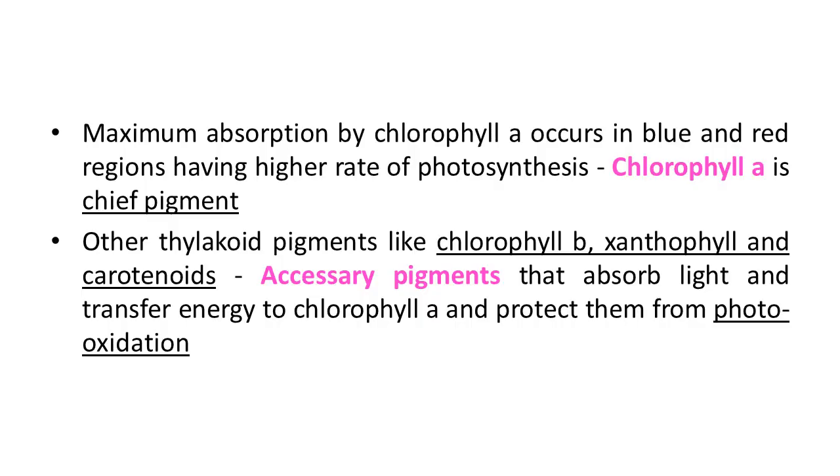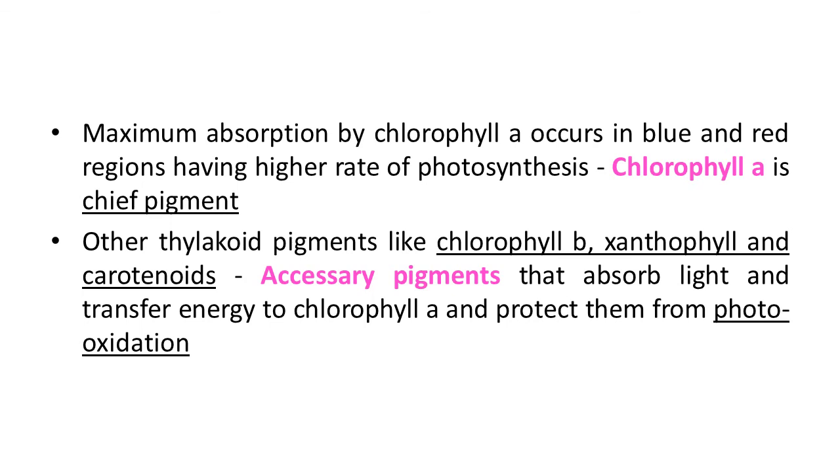These graphs together show that most of the photosynthesis takes place in the blue and red regions of the spectrum. Little photosynthesis takes place at the other wavelengths of the visible spectrum. Now, let us see how this happens.